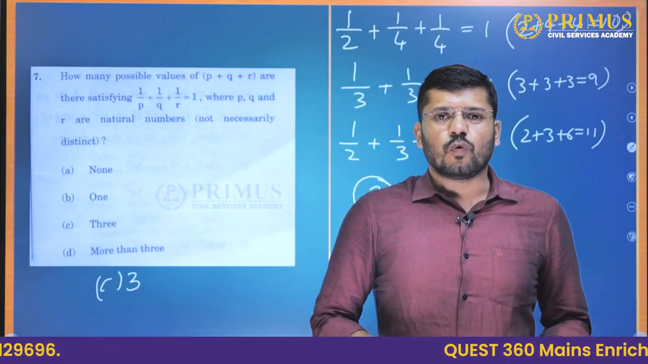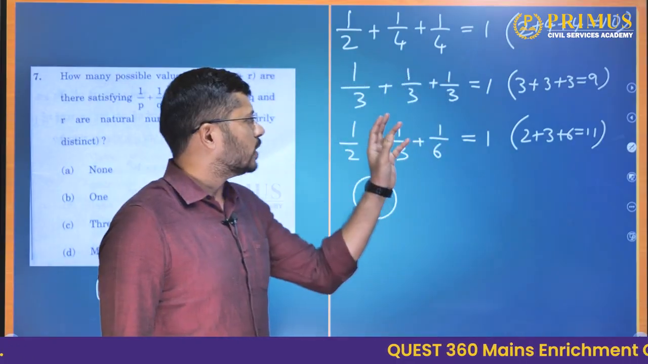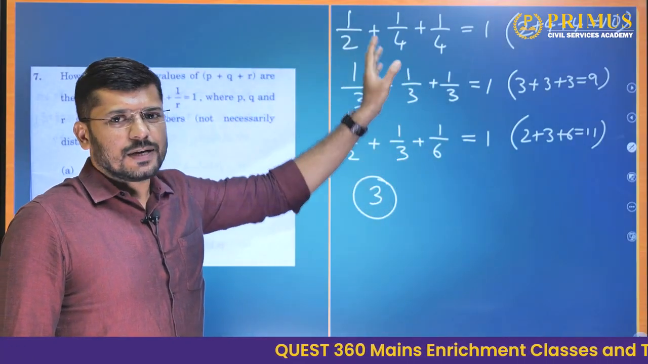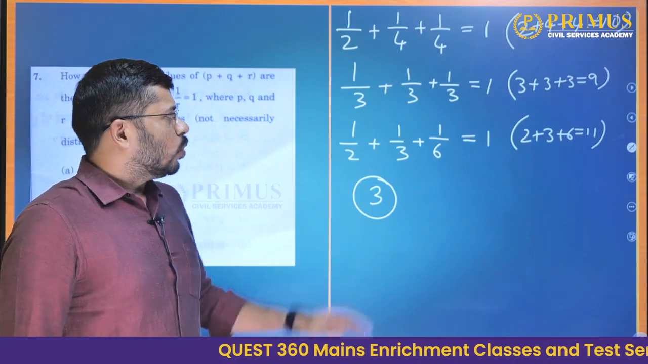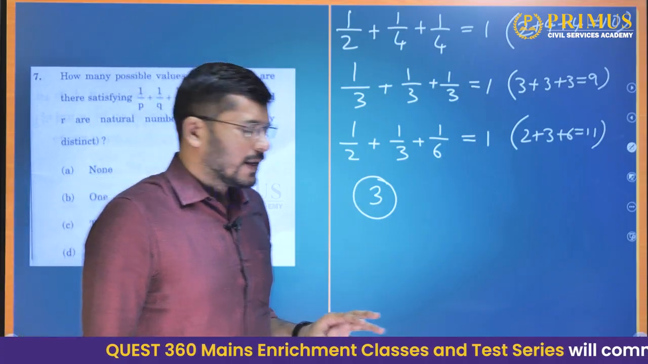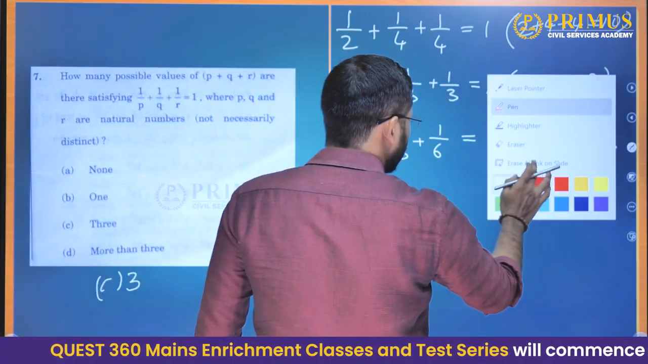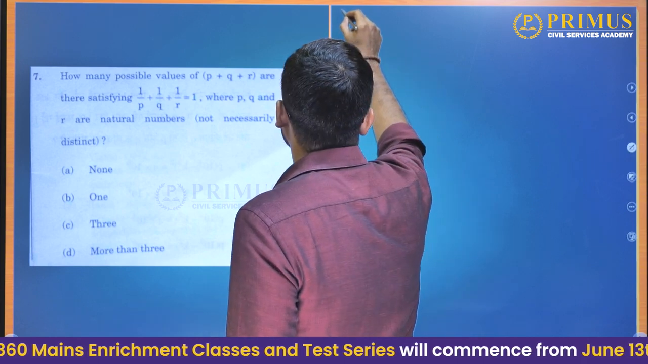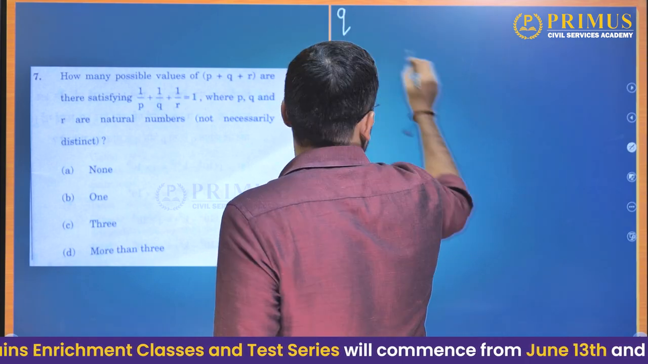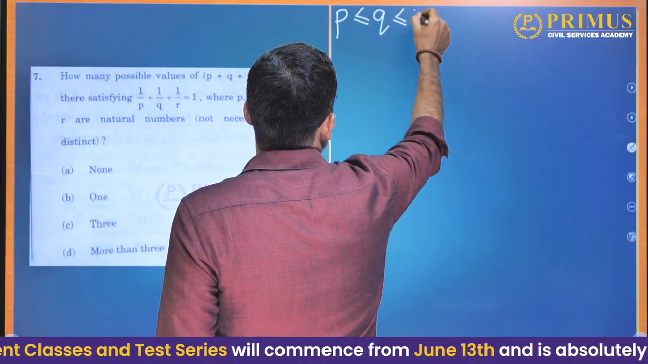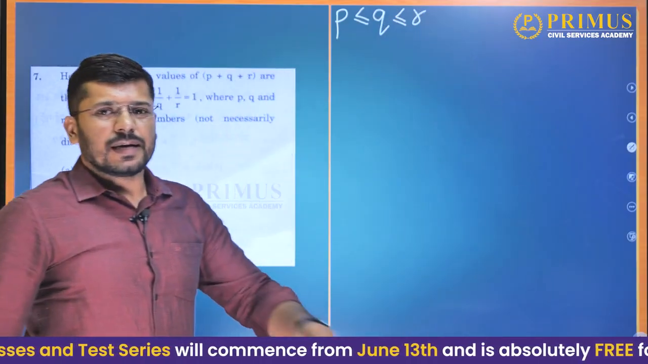But I told you that we can answer this directly using intuition. But if you want to go deeper into it, if you want to prove it mathematically, we can do it. I will show you how. Now, let us assume that, just for our convenience, P is less than or equal to Q is less than or equal to R.